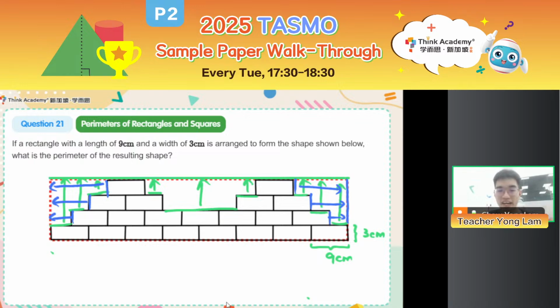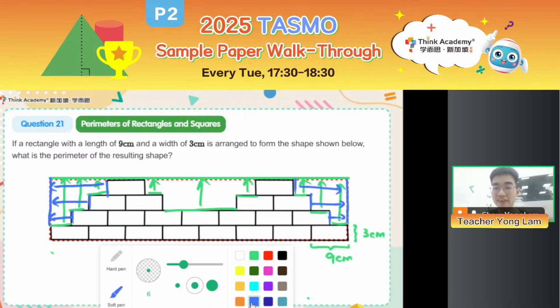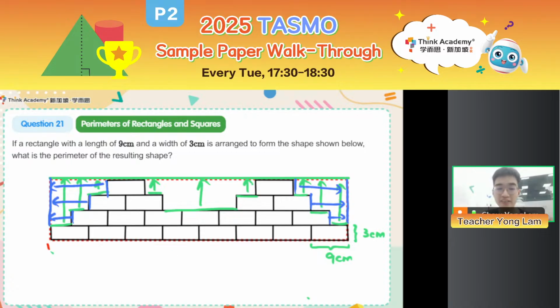And with that, my line segments have covered the entire perimeter of the rectangle. So now we can find the perimeter of the rectangle, right? The length of the rectangle is formed by the length of 1, 2, 3, 4, 5, 6, 7, 8 small rectangles. So the total length is 8 times 9 equals 72 cm.